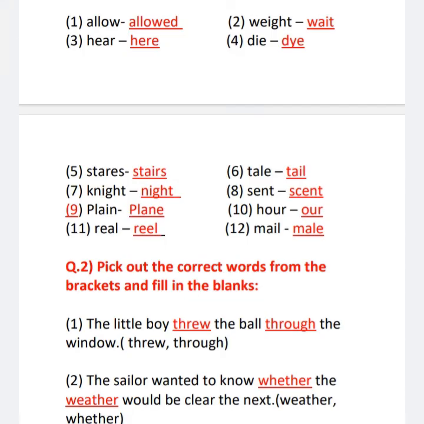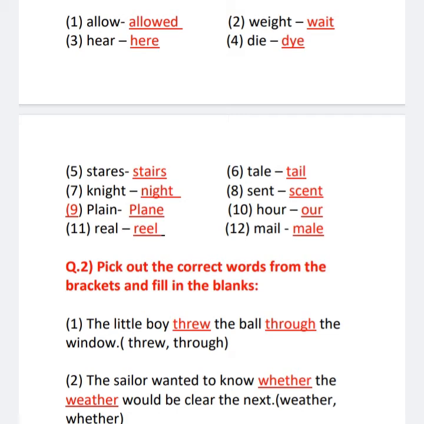Okay, now children, let us discuss the homophones exercises. First we will discuss exercise 1. Question number 1: Pick out the words from the brackets that sound the same as the given words.